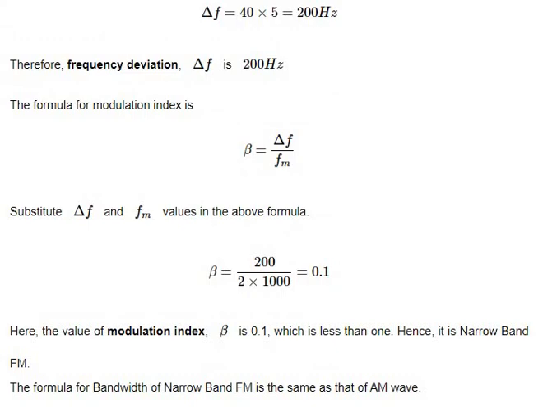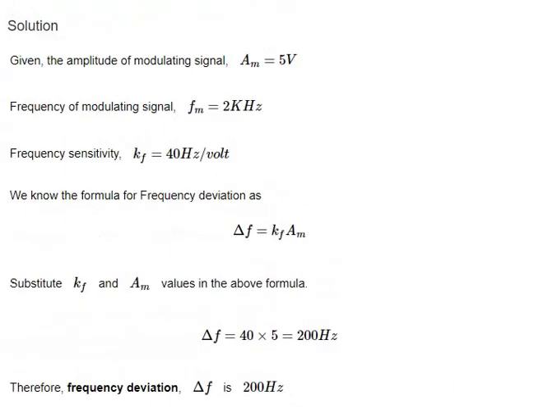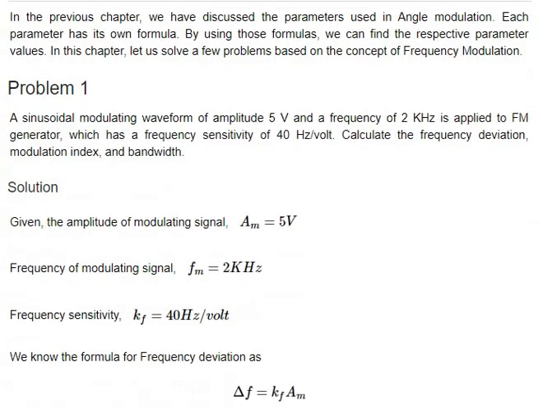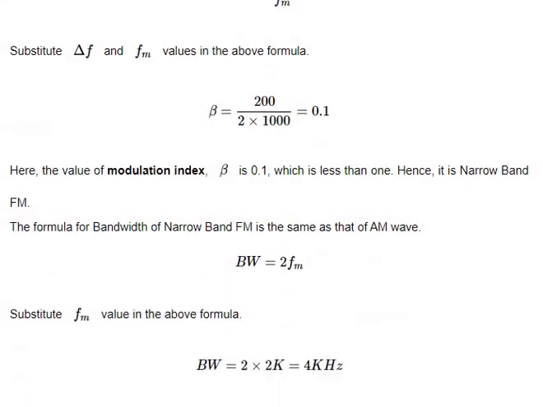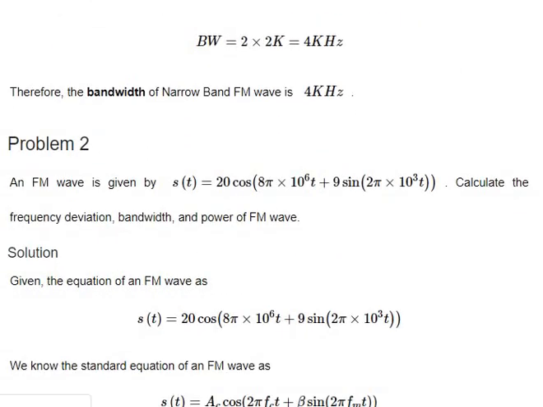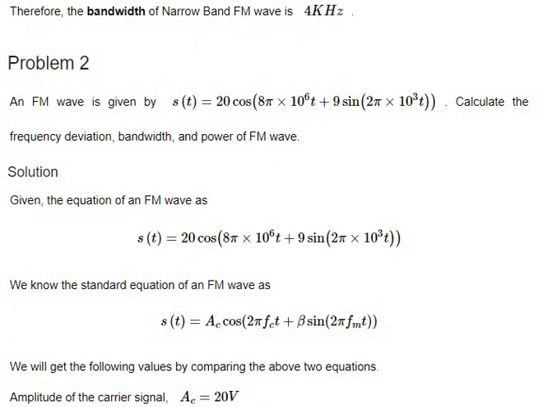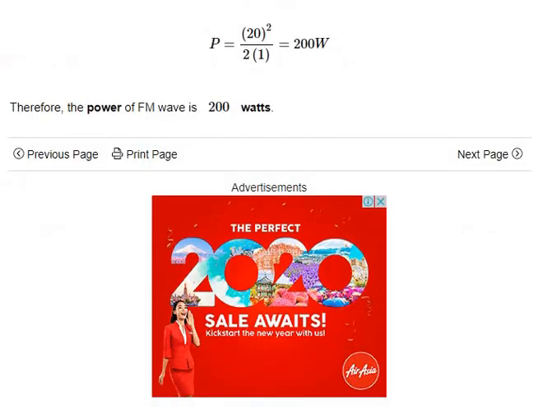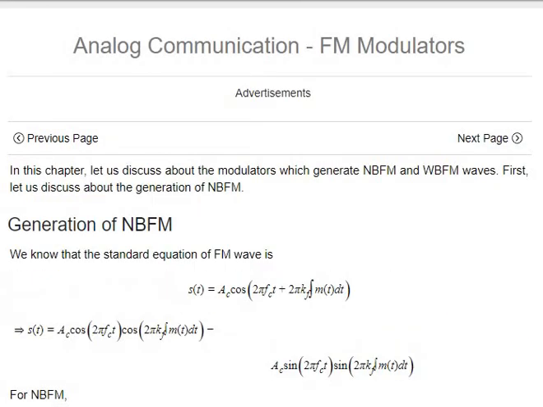Bandwidth for the narrowband, or he's asking for the sensor signal frequency. He did not mention narrowband, so if it's narrowband, it's 2 fm only. So fm is given, so he gives calculate the deviation, and it is simple for that. We can have the formulas, and we can do it in the simple method.